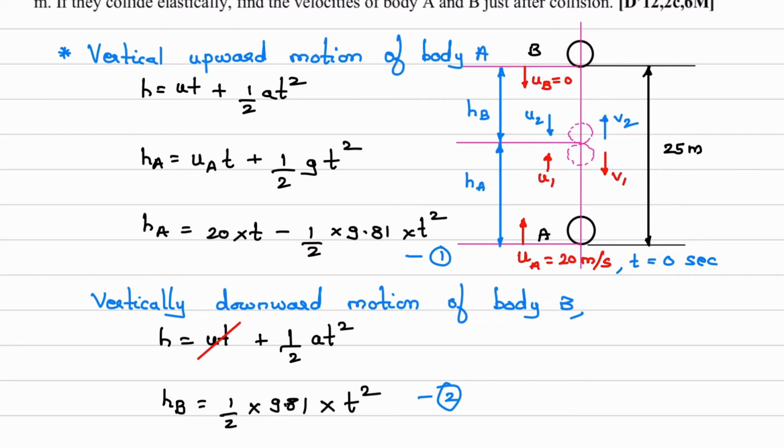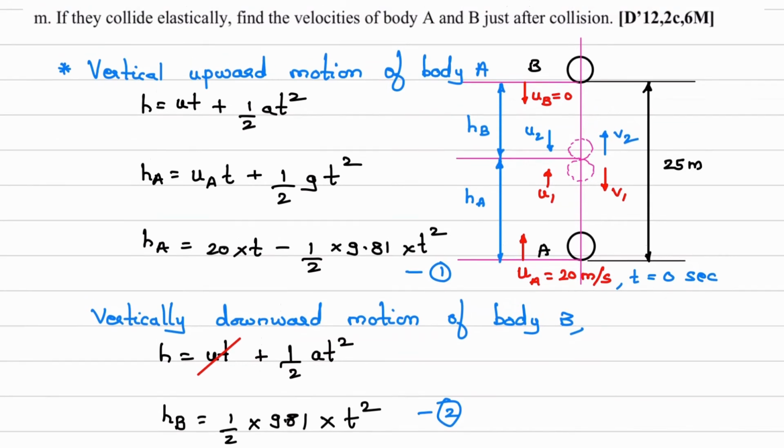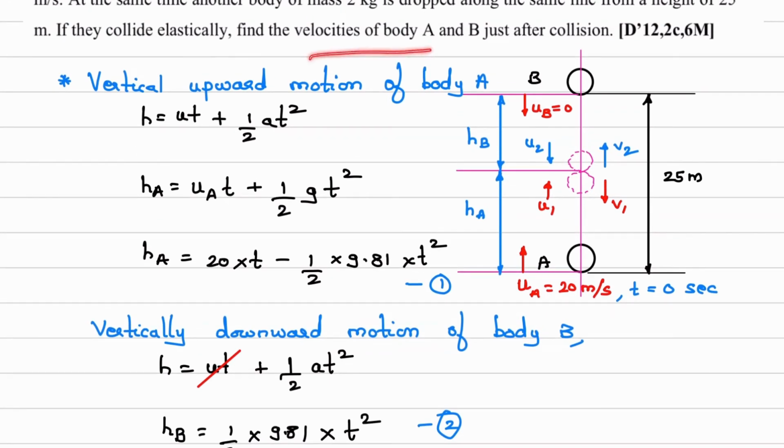That we have found out. Next, what do we have to find? We have to find the velocities of body A and B just after collision. Now we will come to these velocities. This is just before impact, and this is just after impact.